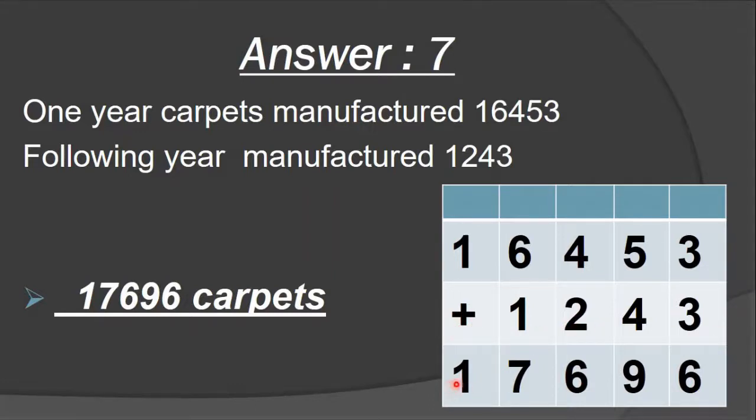Is this your answer? What is the answer coming? 17,696. Understood, all students?